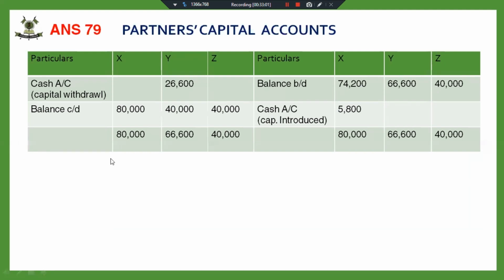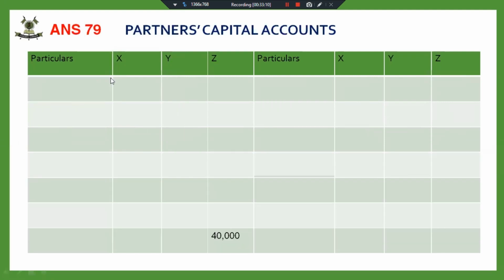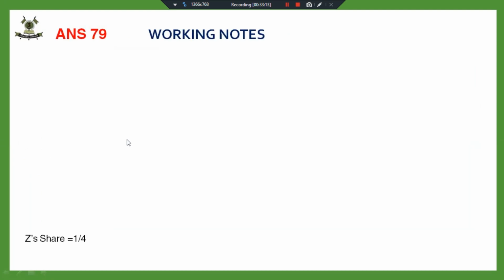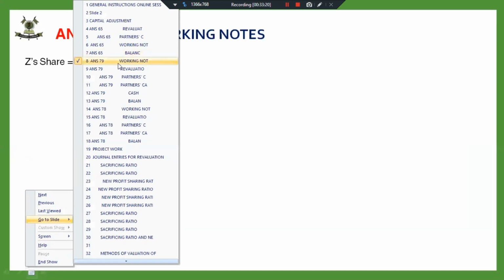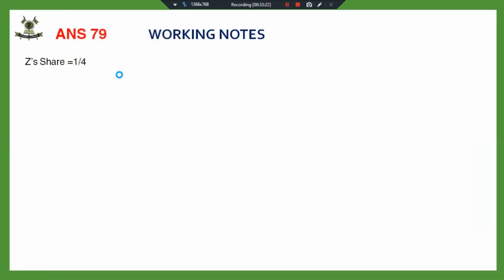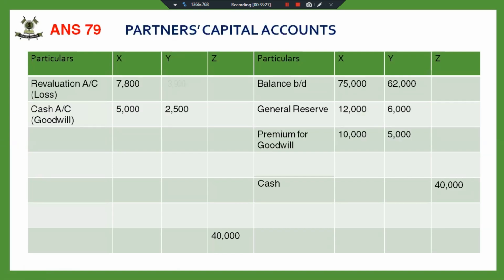The goodwill, let me show you the previous slide. This cash withdrawn by the partners is drawings out of profit.